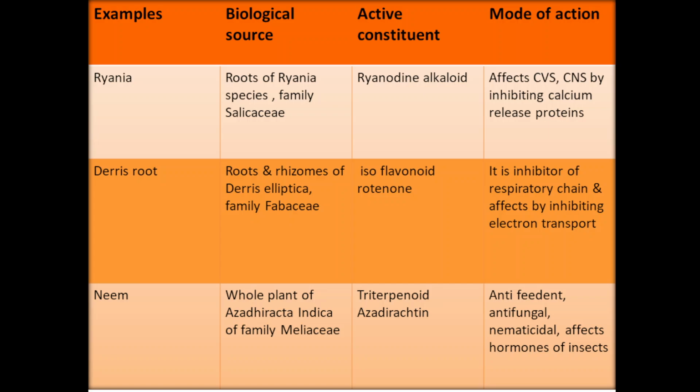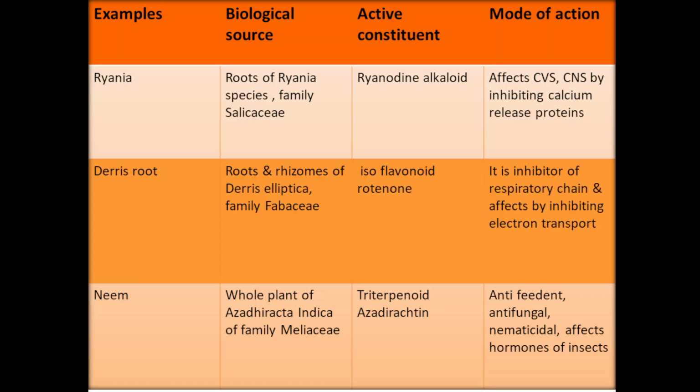Ryania, the roots of Ryania species family Salicaceae, ryanodine alkaloid which affects the central nervous system and cardiovascular system by inhibiting the calcium release protein. So it will affect the cardiovascular system. Calcium will not be released, the reabsorption of calcium will also be inhibited, and it will cause vasodilation and lower the blood pressure.